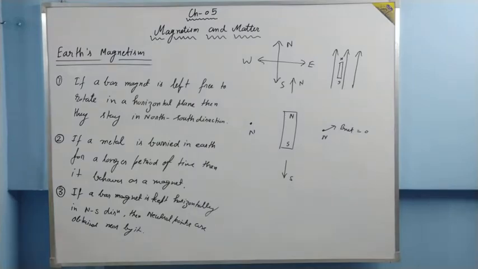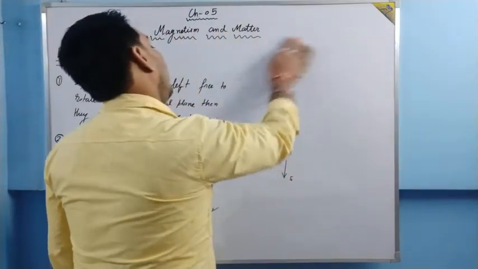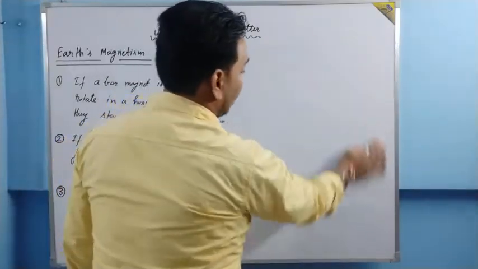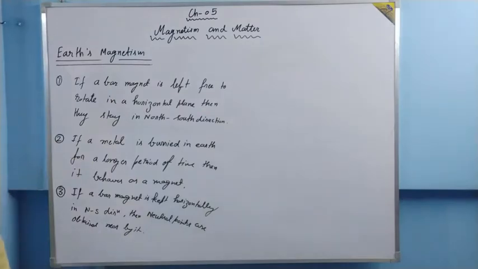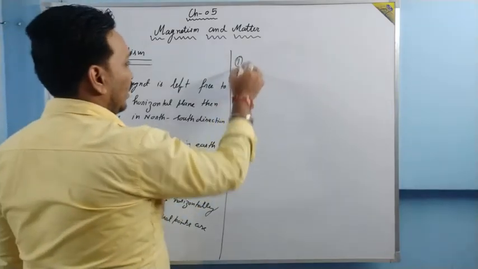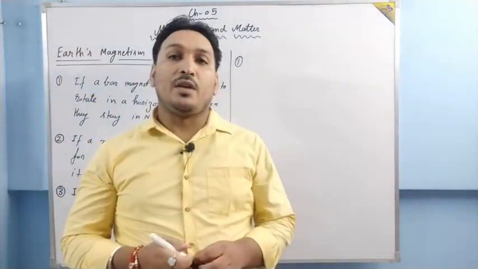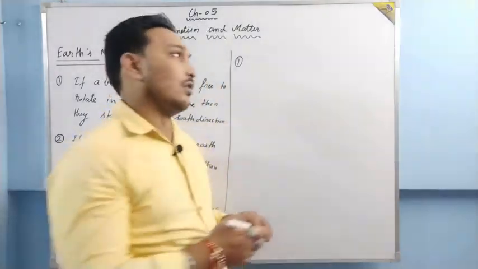Now the question is, why is the magnetic field of earth there? Why does earth behave as a magnet? So there are some theories. Earlier, the first theory, it was believed that the earth consists of a very large bar magnet at its center.